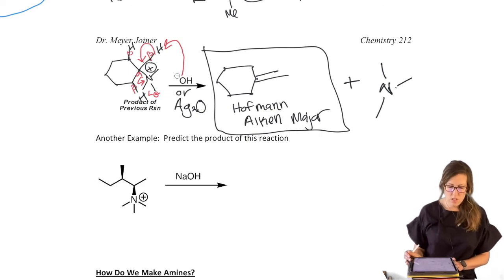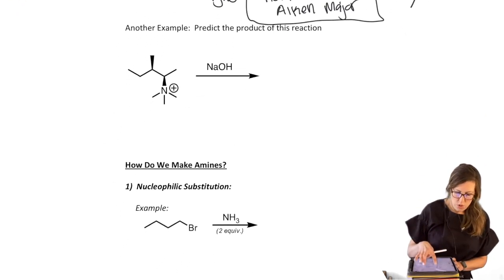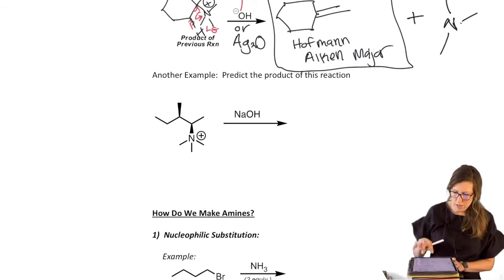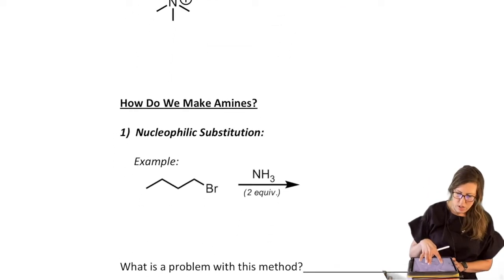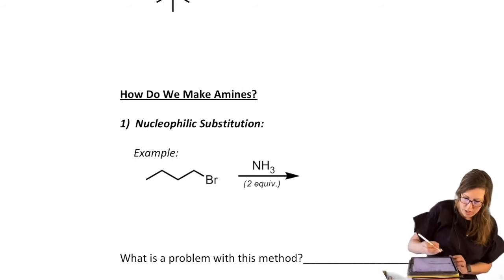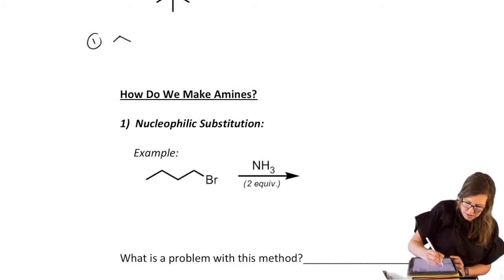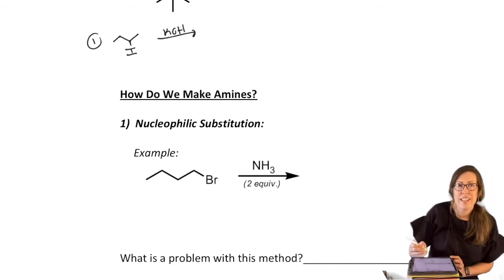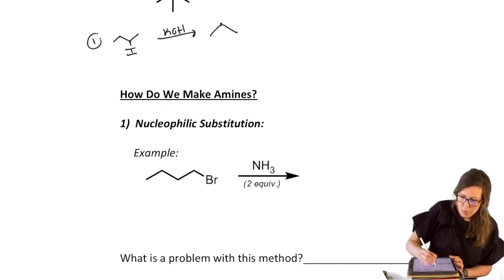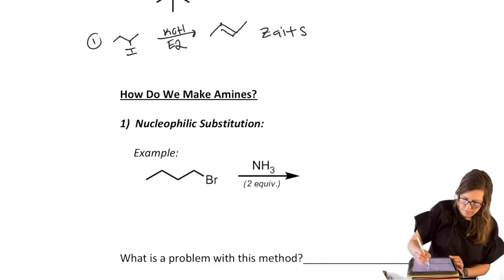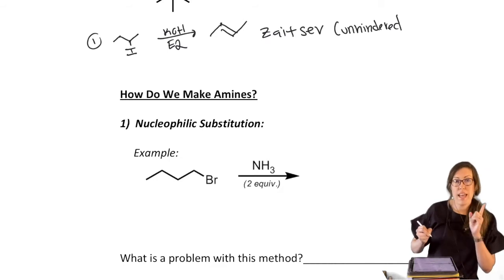Okay, so should we remind ourselves about just a little summary? I don't think I have this later, so I'm going to do it right here before we do this example. I'm going to get back to this example here, but I just want to summarize as a quick reminder. This is one scenario you're used to seeing back from Organic 1. If I just take that simple alkyl halide, where the leaving group is a single atom, not bulky, we get Zaitsev major. So this is E2. And that's because we have an unhindered substrate and an unhindered base.